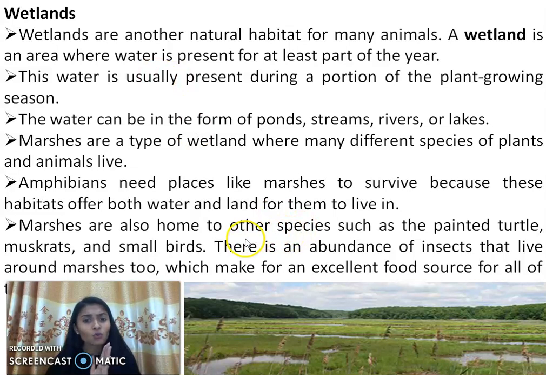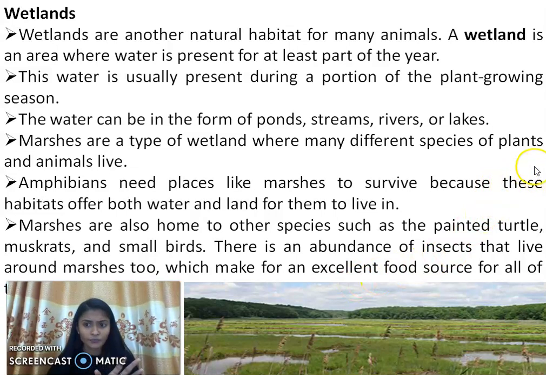Marshes are also home to other species such as painted turtles, muskrats, and small birds. Where small birds are available, muskrats and turtles also live there. There is an abundance of insects that live around the marshes too, which make an excellent food source for all the animals to survive. Here some amount of water is present, some amount of plants are present, so everything is under control. Not too much rainfall, not too many plants, and not too high a temperature. Everything is maintained, right? So this is an excellent food source for all the animals.